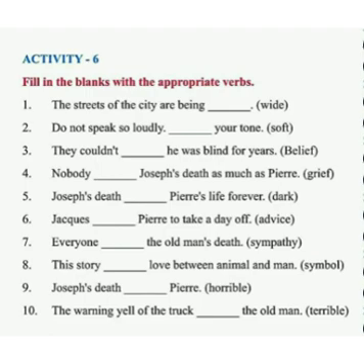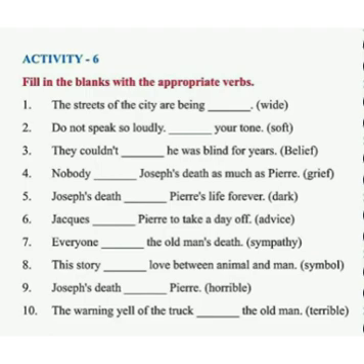Eighth one, this story dash love between animal and man, in brackets symbol, then symbolizes. Ninth one, Joseph's death dash Pierre, in brackets horrible. Now horrible we have to convert into a verb, so it is horrified.